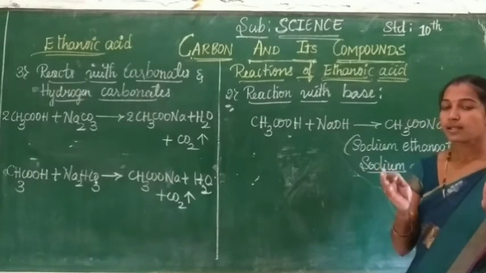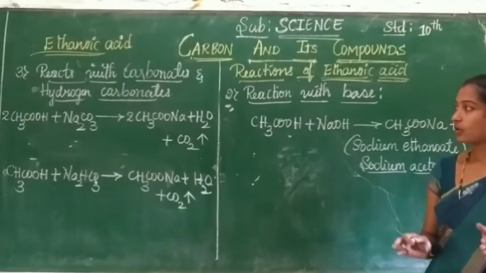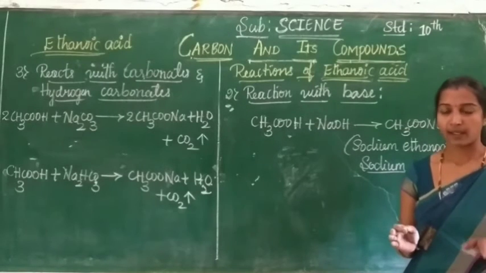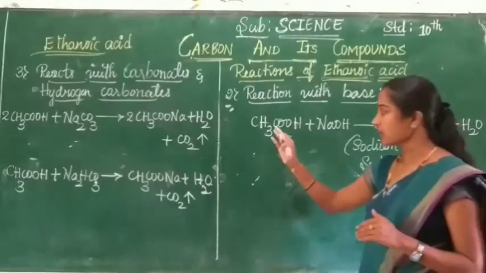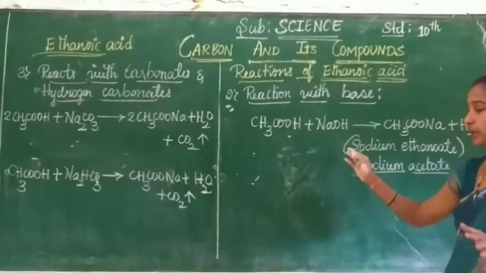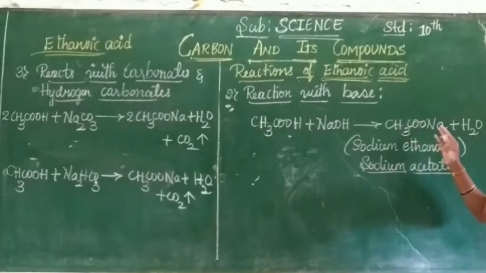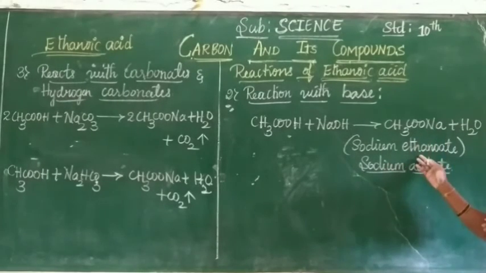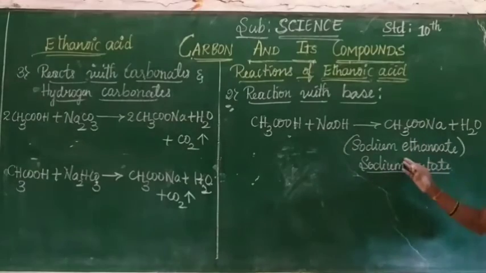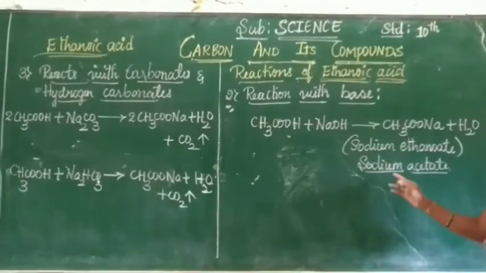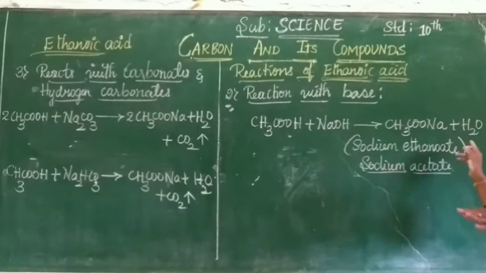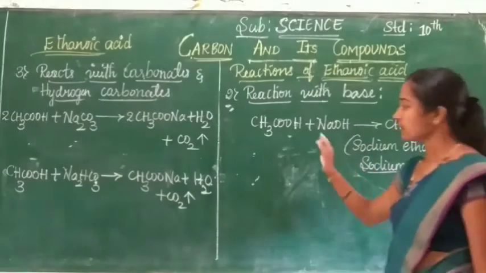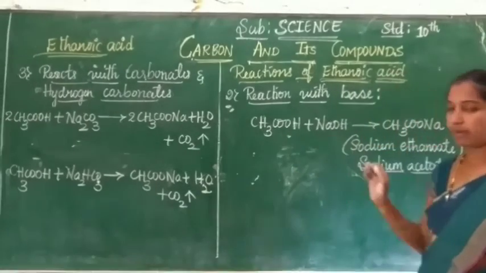Here also the same process occurs because ethanoic acid is an acid. It belongs to the group of carboxylic acids. See children, ethanoic acid reacts with sodium hydroxide. It gives sodium ethanoate with water. Sodium ethanoate is commonly called sodium acetate. See here, this is a salt with water. The formation of salt by the reaction of acids with base.